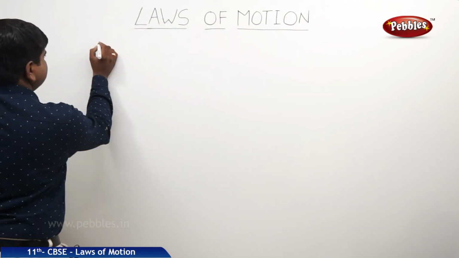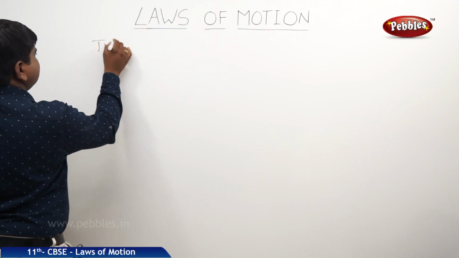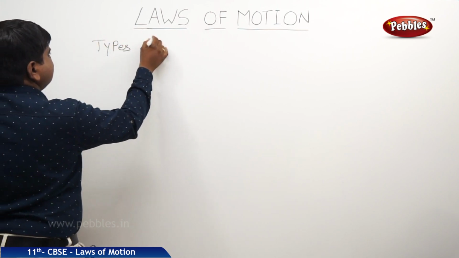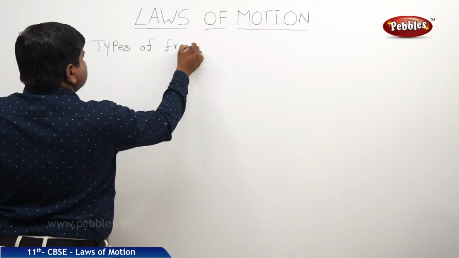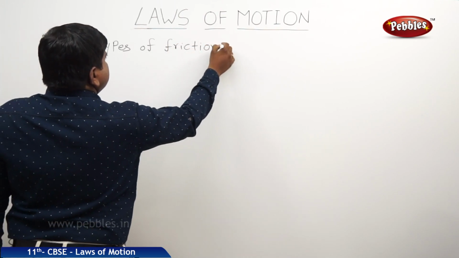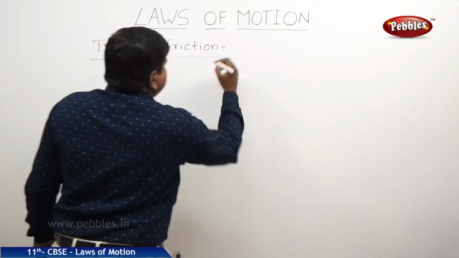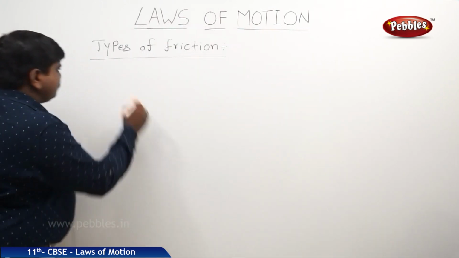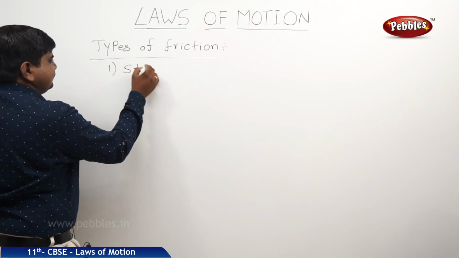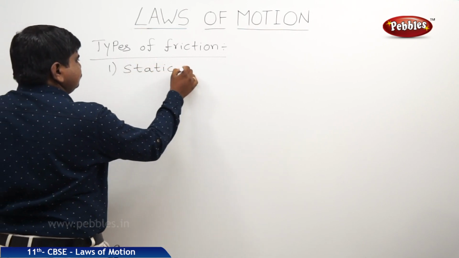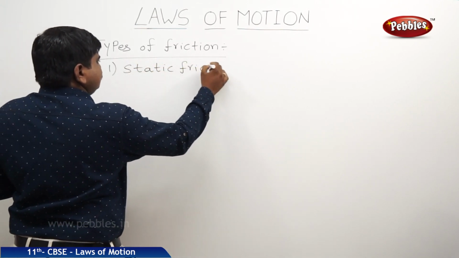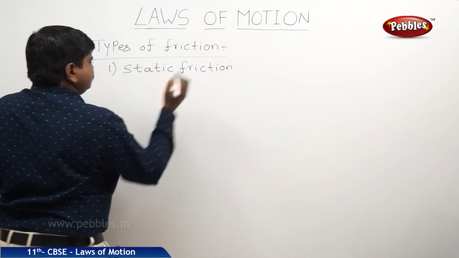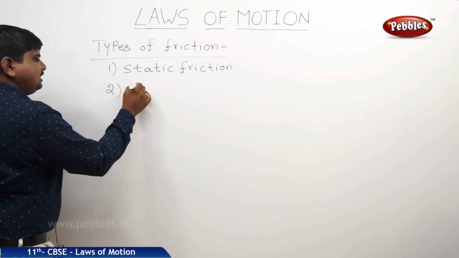Now we will discuss the types of friction. The different types of friction are there. First one is static friction. Second one is kinetic friction.